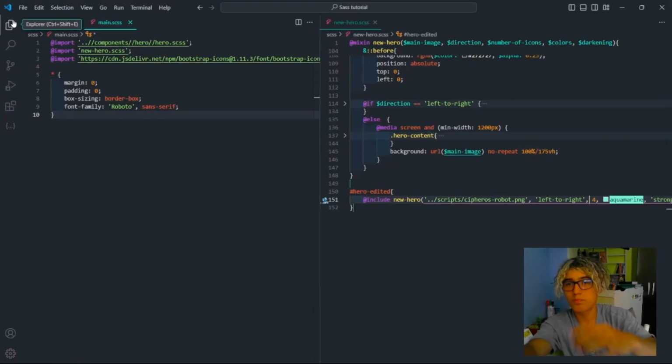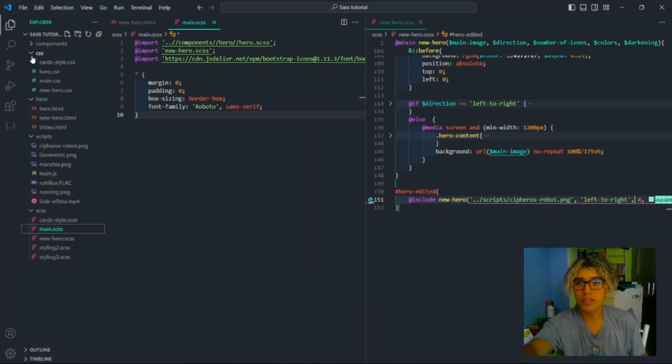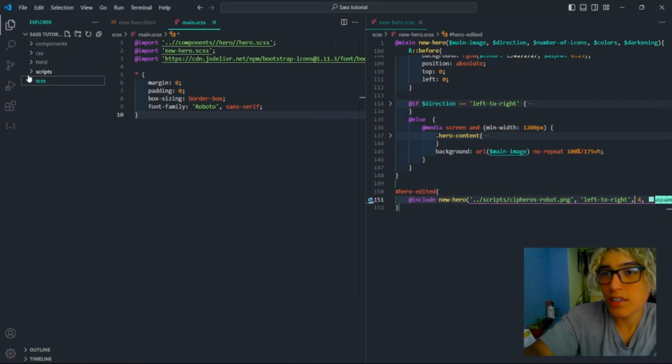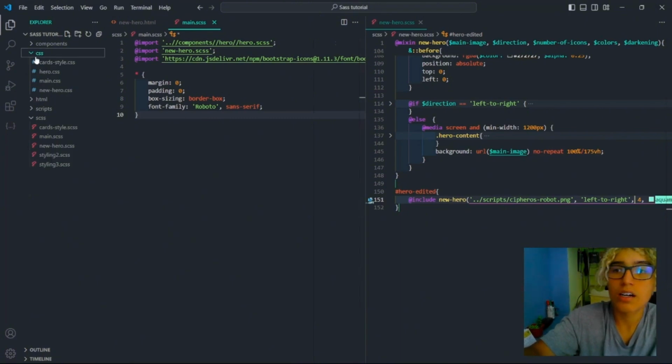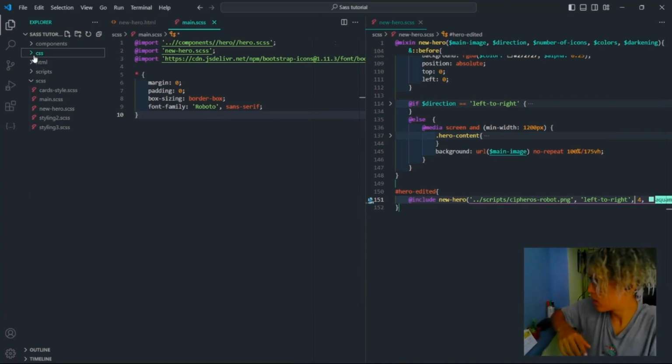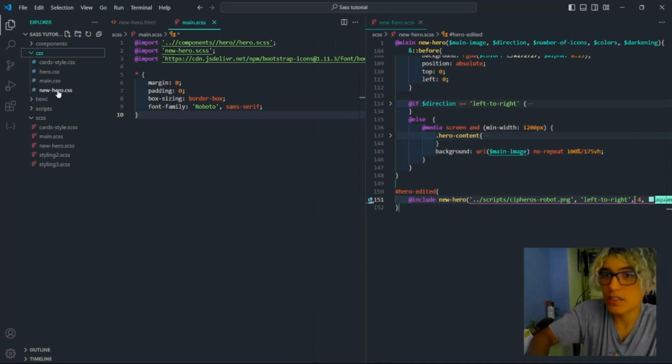Point number 3, you have already a professional setup for making your projects. It's really easy to set up on your SASS projects and start a kind of complex workspace, which you may find with senior or more experienced engineers. Primarily, our projects are going to be ordered like this: CSS, HTML, scripts, and SCSS. Everything we edit on the SCSS will be generated here. And how can we do that? Because if we don't configure this, we are going to get these CSS files over there, and we must change them manually, and we don't want to do that.